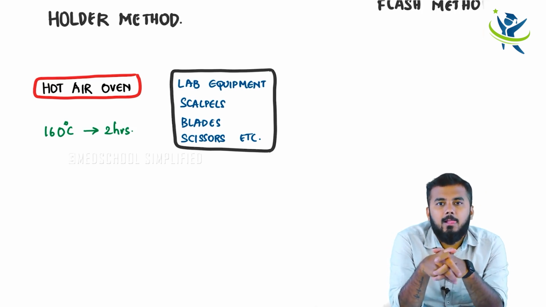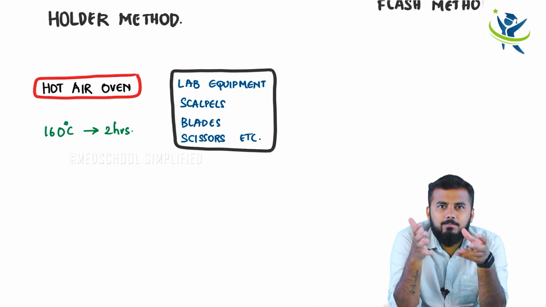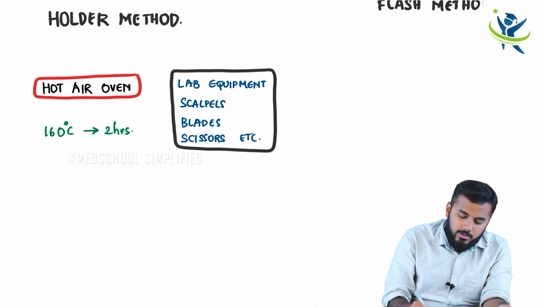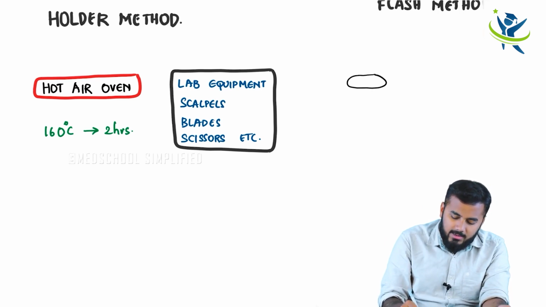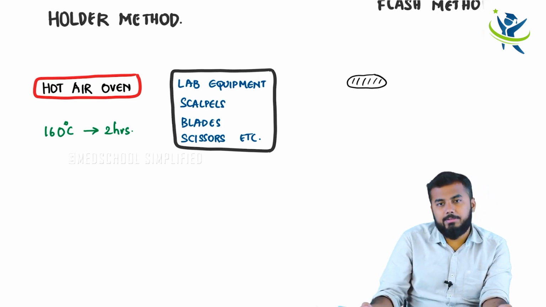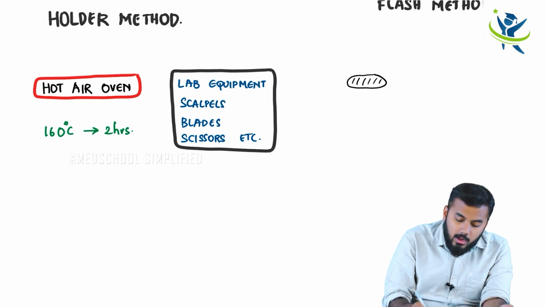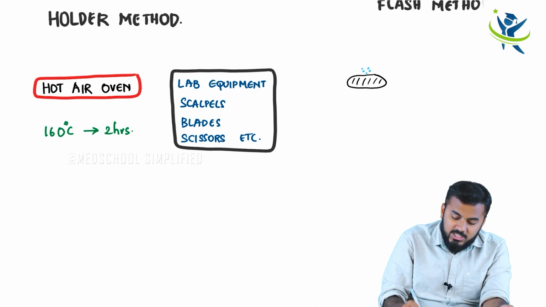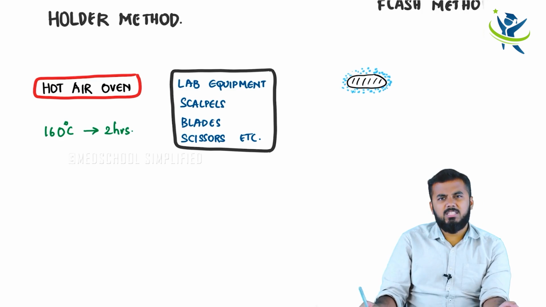The reason is, every bacteria, let me write it down here. Let us say this is a rod shaped bacteria. On the outer edge, on the surface of the bacteria, you have a jelly like material, a sticky gel.